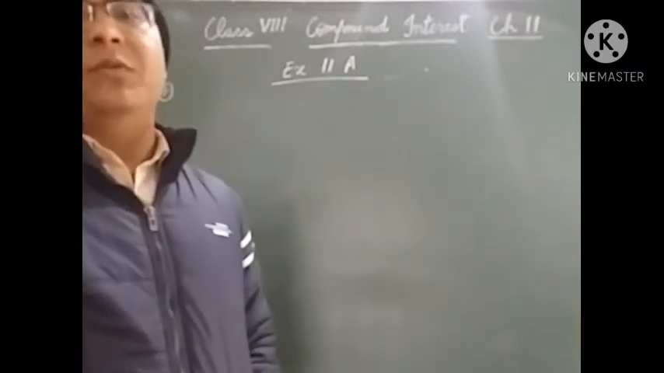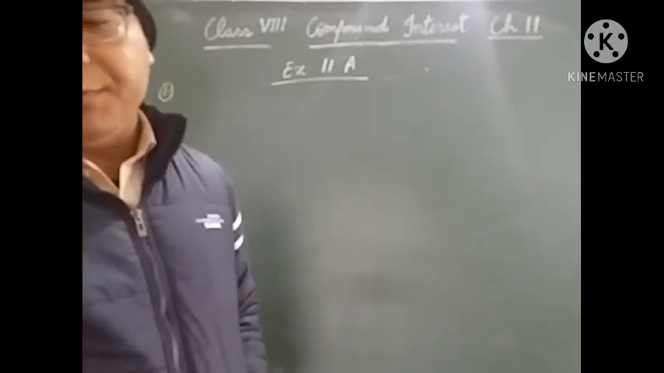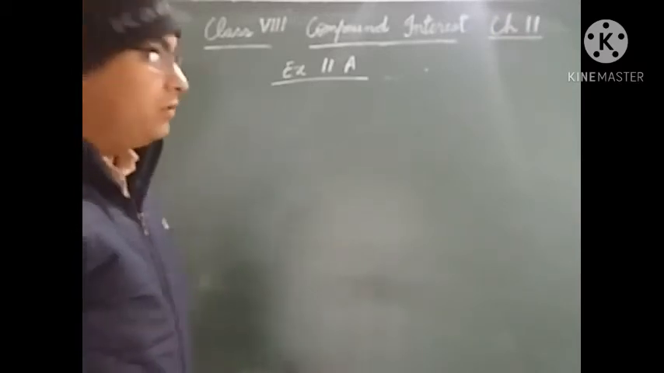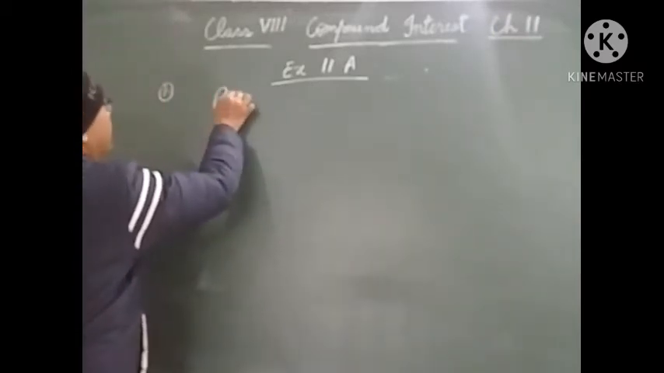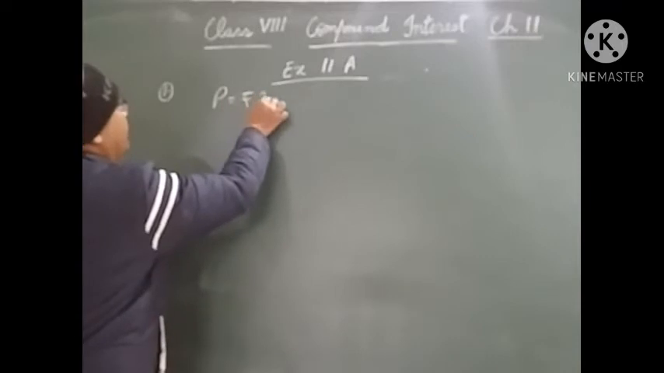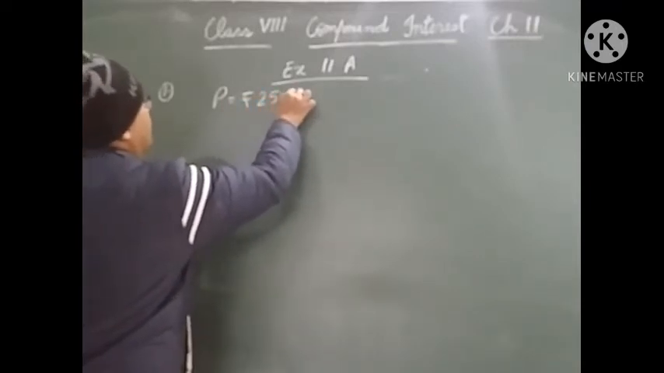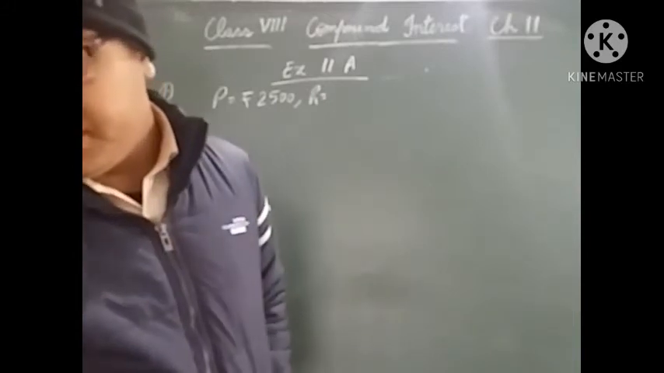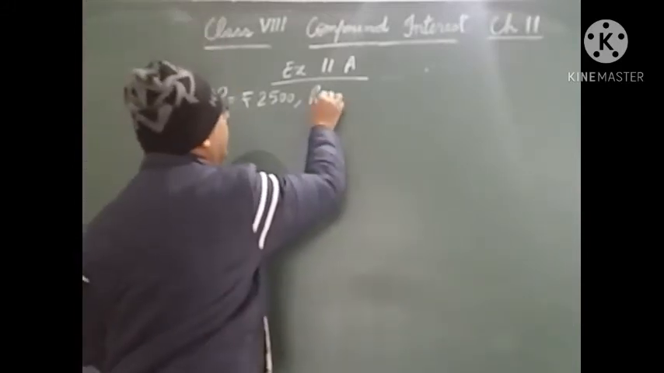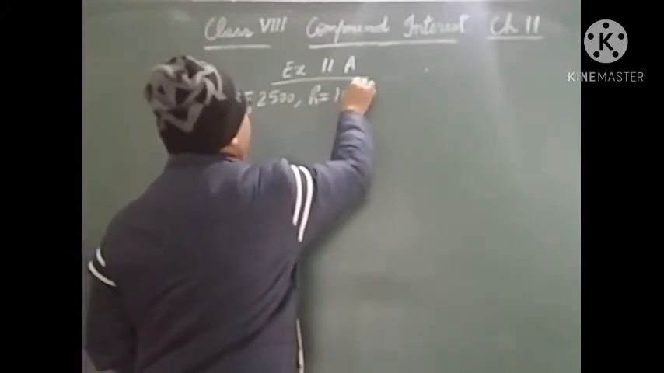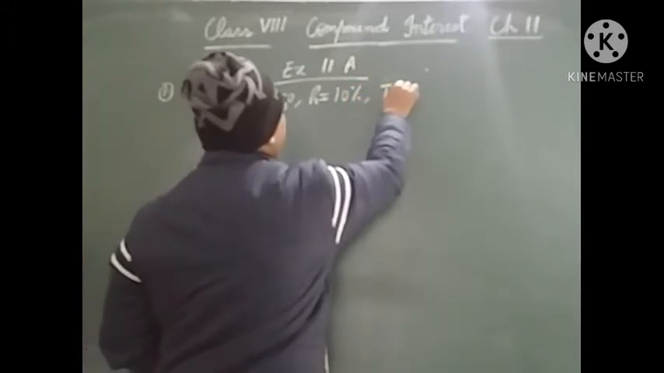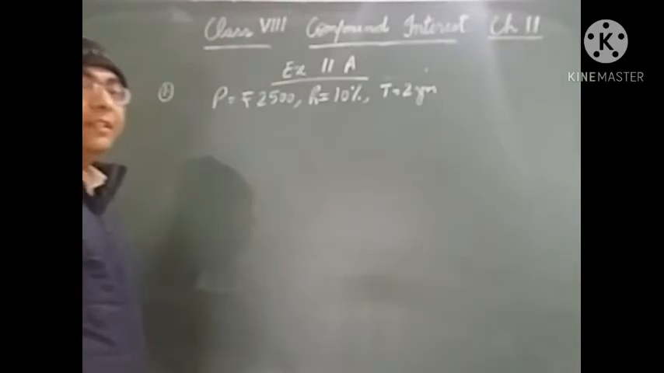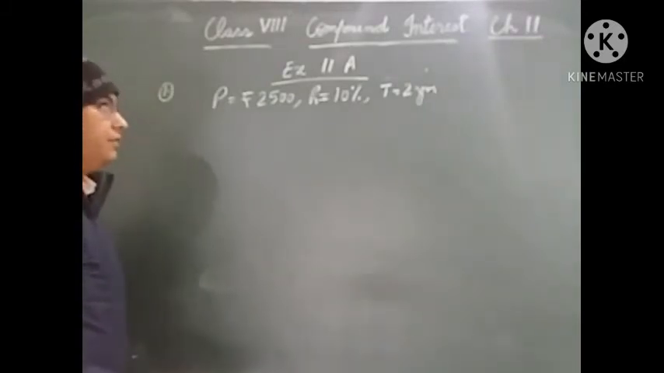The interest is compounded per annum. Annually means per annum. So we have to find the amount and compound interest where the principal is rupees 2500, rate is 10% and time is 2 years. Okay, so first we will find the compound interest that we will get for the first year.